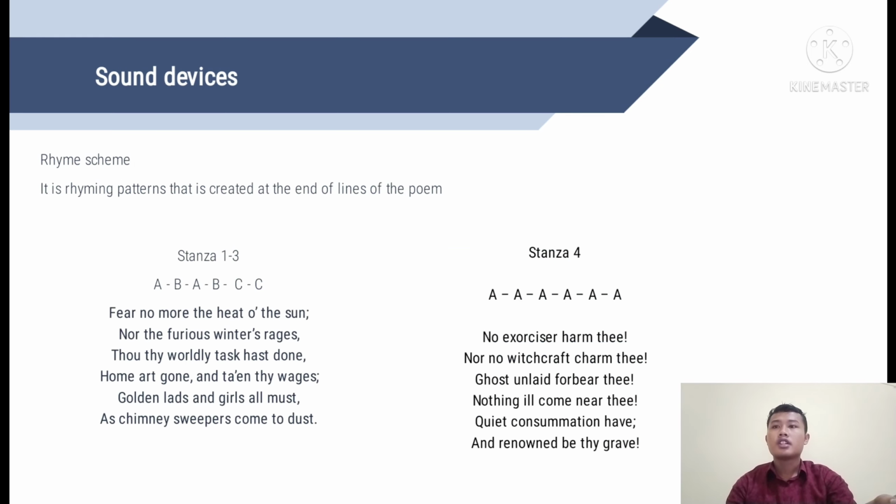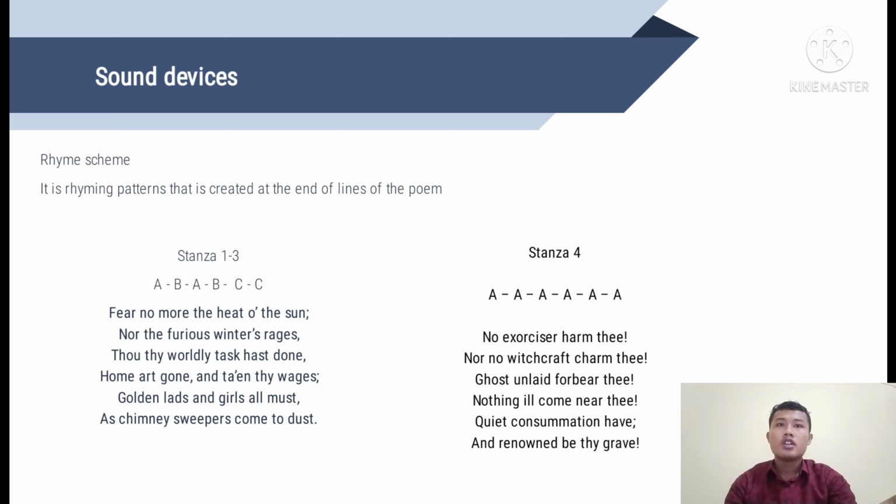And then the next element we discuss is sound device. This poem consists of 4 stanzas. So the first is rhyme scheme. So what is the definition of rhyme scheme? Rhyme scheme is the rhyming pattern that is created at the end of the lines of the poem.